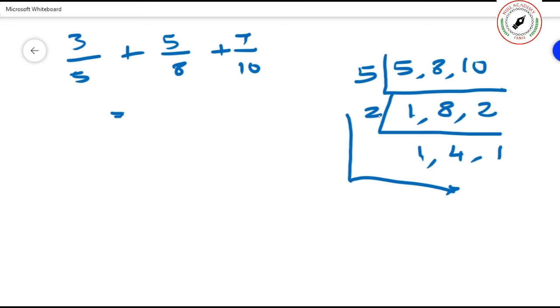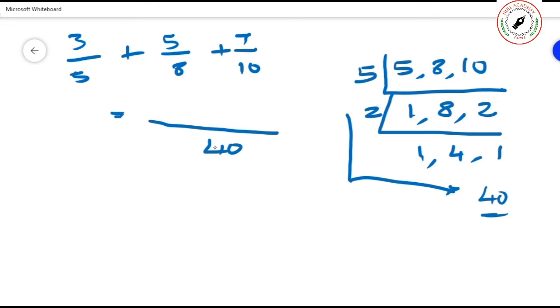Now you multiply. 5 twos are 10, 10 ones are 10, 10 fours are 40. So the common denominator is 40.